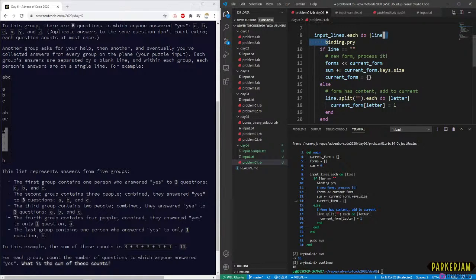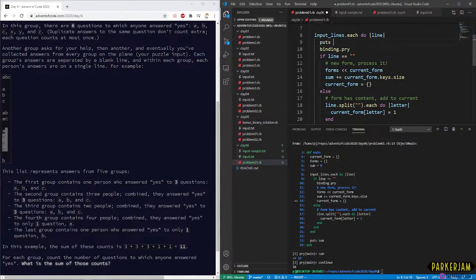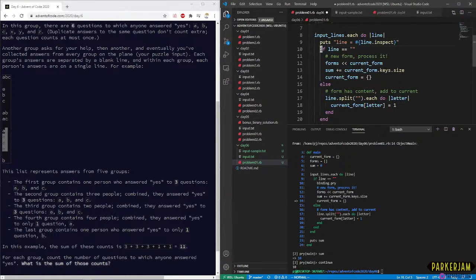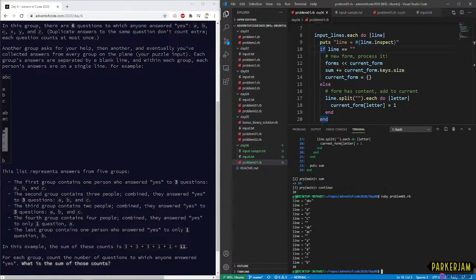Maybe like here. And we're just going to print out the line each time. Actually, let's just do line equal line inspect. Let's not do any sort of inspector shenanigans. Let's just run through this and print out. Do good old style printf debugging.